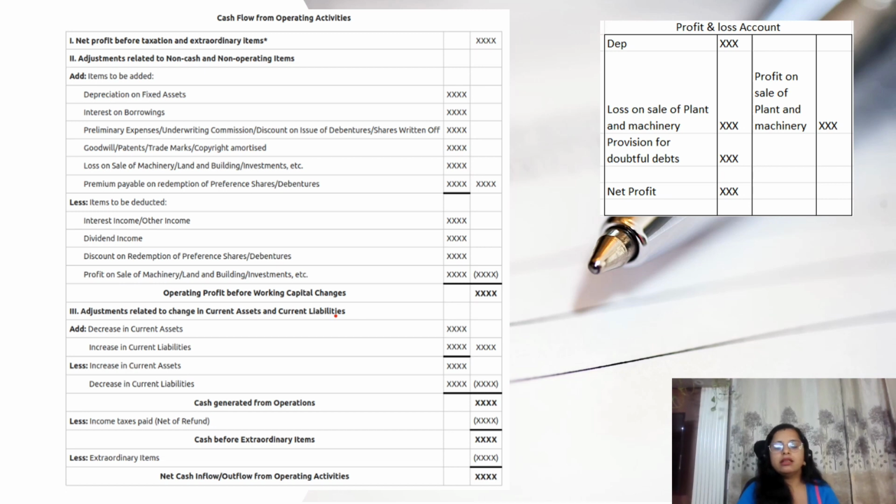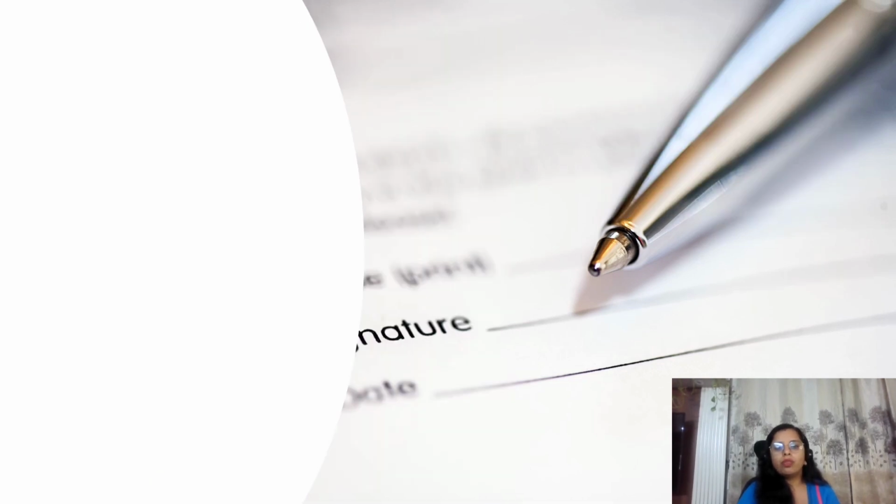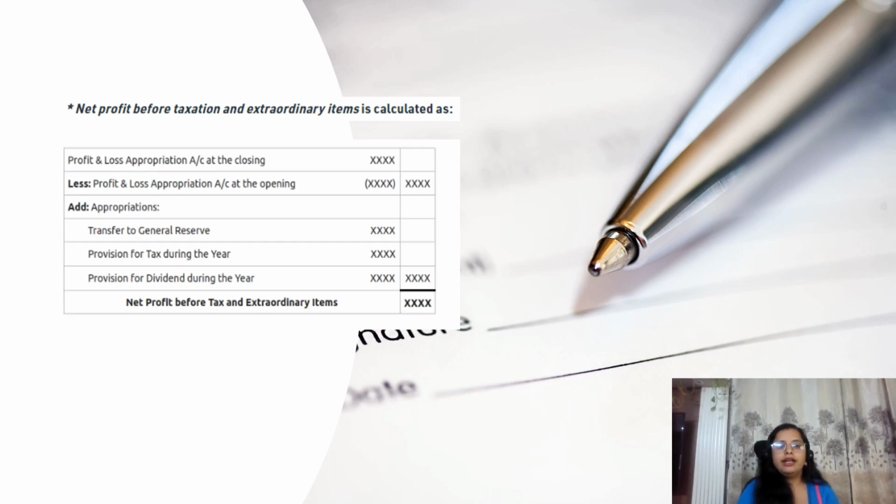Okay, now I am discussing the first point, that we have written net profit before taxation. For arriving at this, we have to do a working. That would be the net profit appropriation account. You can see we have the profit in the balance sheet after so many appropriations. So first of all, we have to adjust that. We have to take closing balance of P&L minus opening balance of P&L, so we can also say this is the balance as per P&L.